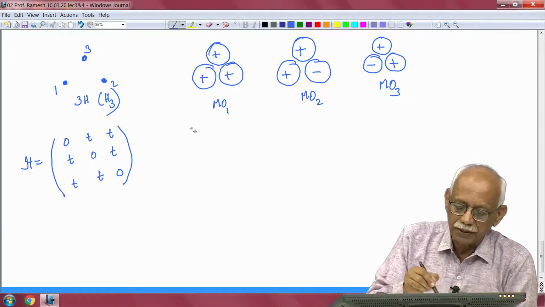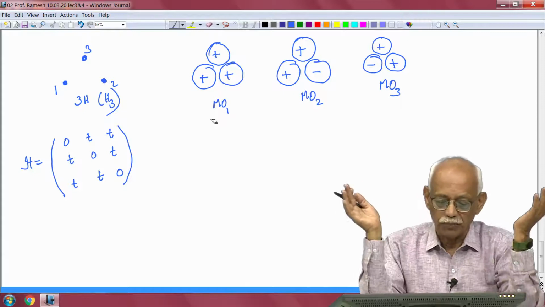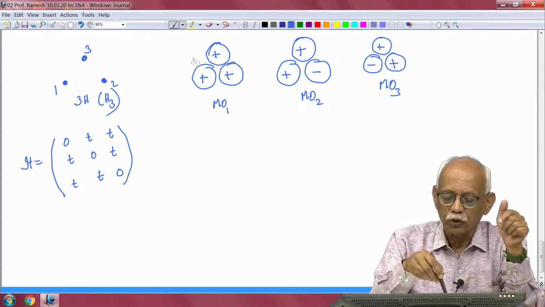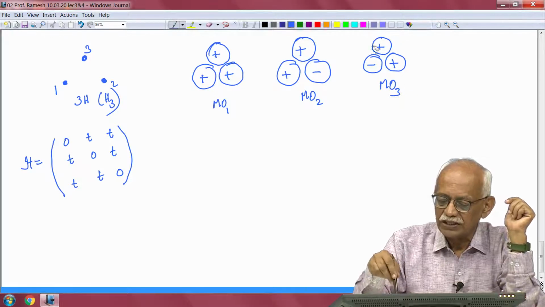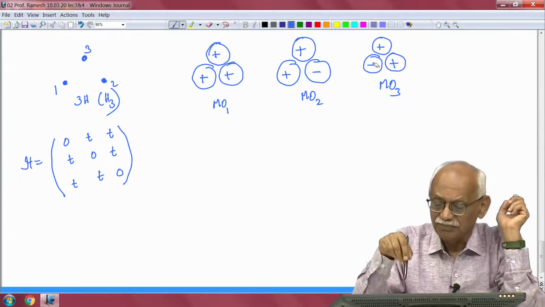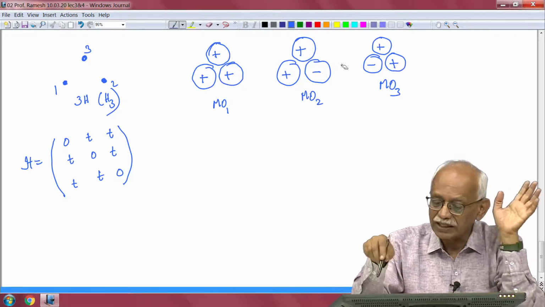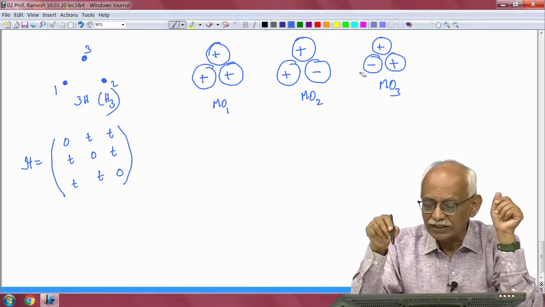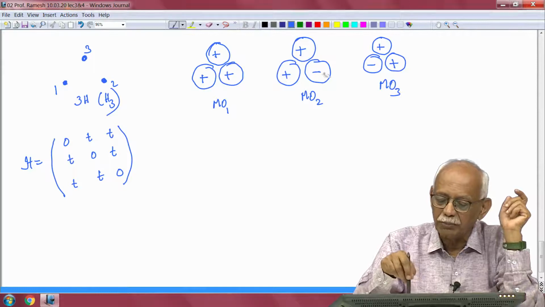Now, what you will see is this particular molecular orbital that I have here should have the lowest energy that you can think of, because there is no node in this molecular orbital. So this must have the lowest energy, and if you look at these two, they should have the same energy. Now, the way I have written it is with the same sizes of the plus and the minus spheres, which is not the case. So the energy does not cancel; you can say that you have one bonding and 2 anti-bonding interactions here, and here also one bonding and 2 anti-bonding interactions.